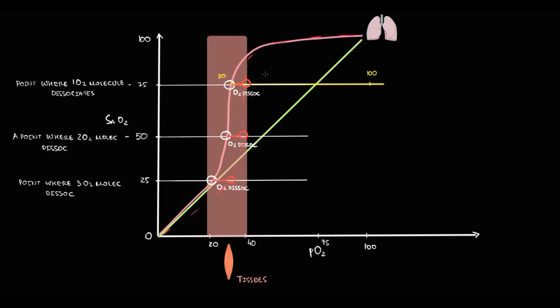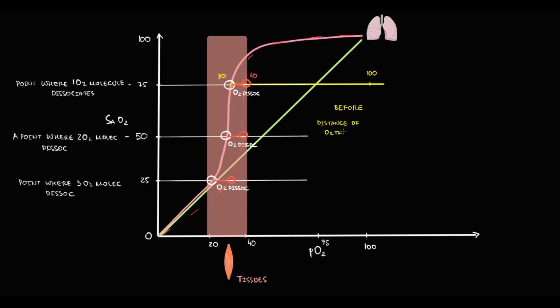With normal affinity of hemoglobin to oxygen, it's around 30. But if factors that we mentioned earlier inhibit positive cooperativity, the affinity of hemoglobin to oxygen will decrease, and now hemoglobin will give away oxygen earlier at a higher partial pressure of oxygen level. Let's say it's 40.